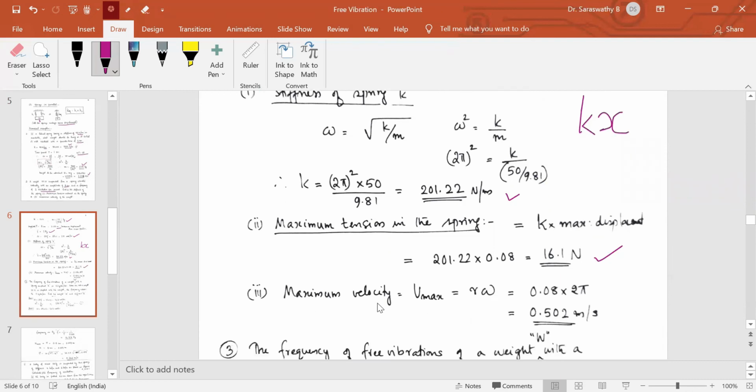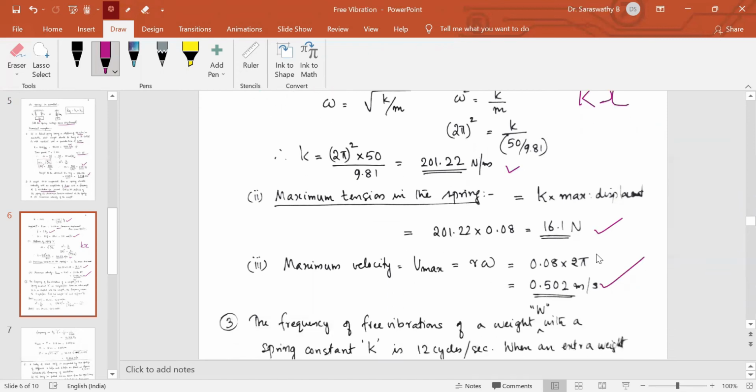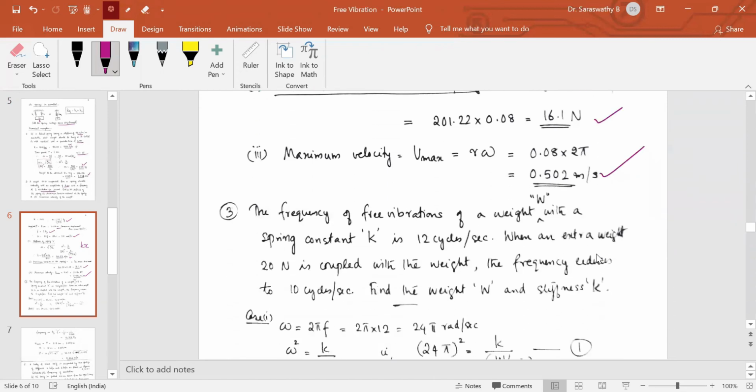Maximum velocity, V is equal to R omega. So omega we have got from here, 2 pi, and R is equal to 0.08. So 0.502 meter per second is the maximum velocity. Just based on one equation, we can solve for any unknown data in these free vibration examples.